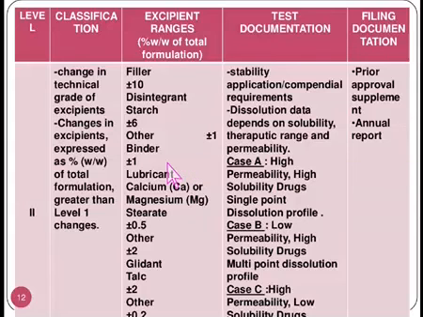Whereas binder plus or minus 1, lubricants such as calcium or magnesium stearate plus or minus 0.5, and other plus 2, glidant like talc plus or minus 2, and other plus or minus 0.2. And the test documentation required for this purpose will include the stability or application compendial requirements.